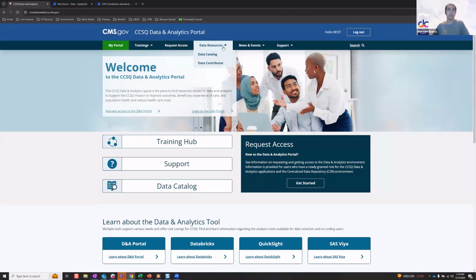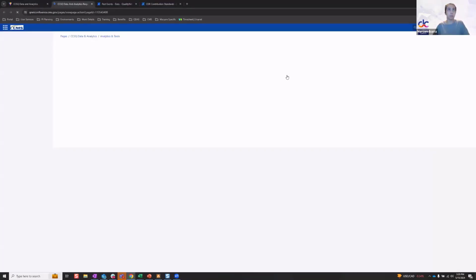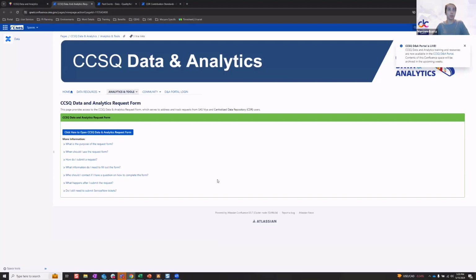And that was also the purpose of that last slide, for you guys to be able to refer back to. So data catalog, data contributor, past events, and then the DAR request will redirect you back to Confluence, those four pages or areas. And just to highlight one more time, no information will be lost.